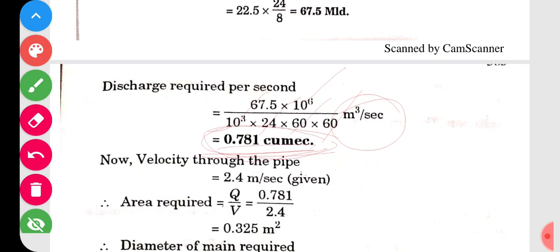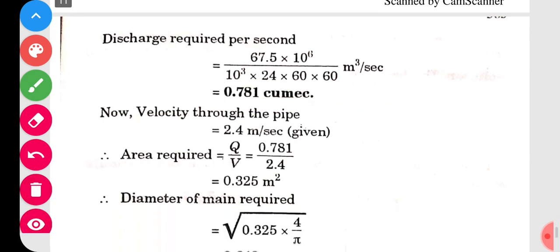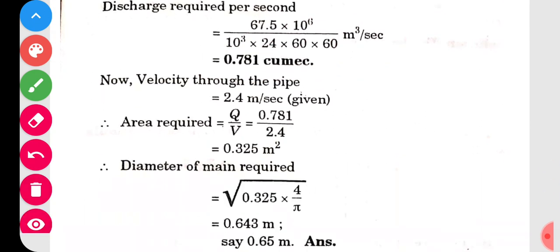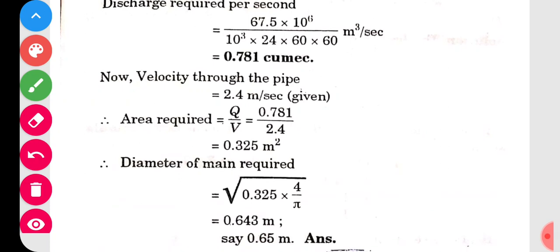Remember this. Once you get this, now velocity through the pipe. Velocity through the pipe is 2.4 meter per second. It is given. And area required is Q upon V. What is Q? Q is 0.78. That is discharge. Q means discharge. And velocity is 2.4. So divide it, you will get 0.325 square meter.